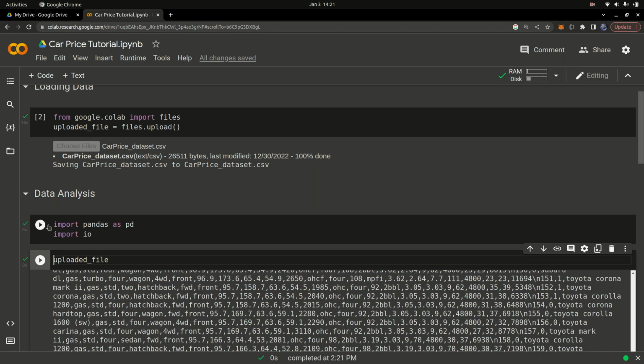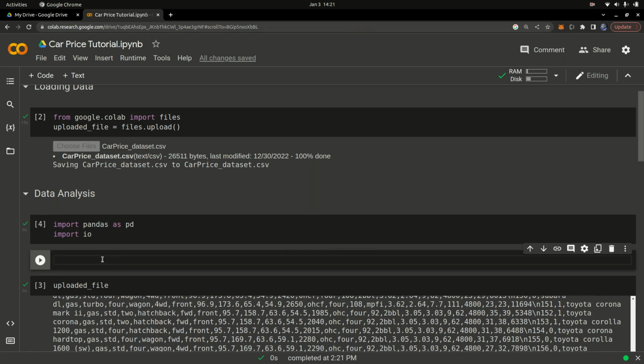Once I have that done, I'm going to create another code cell, and in here I'm going to type in df, which is just short for data frame. When you read this data from a CSV file, we're going to put it inside of something called a data frame, basically a pandas data frame.